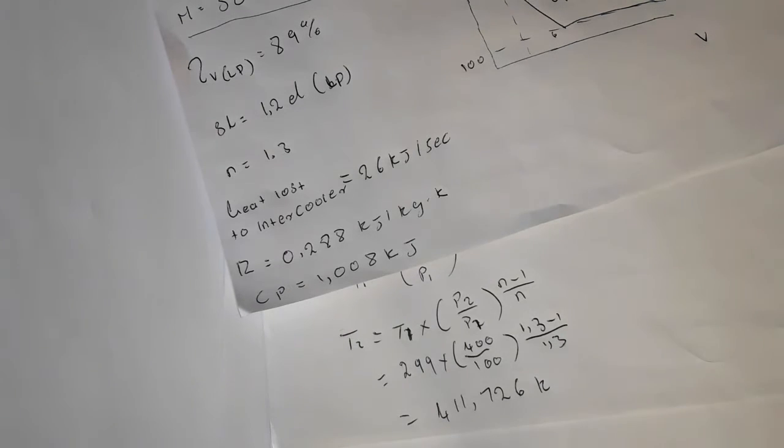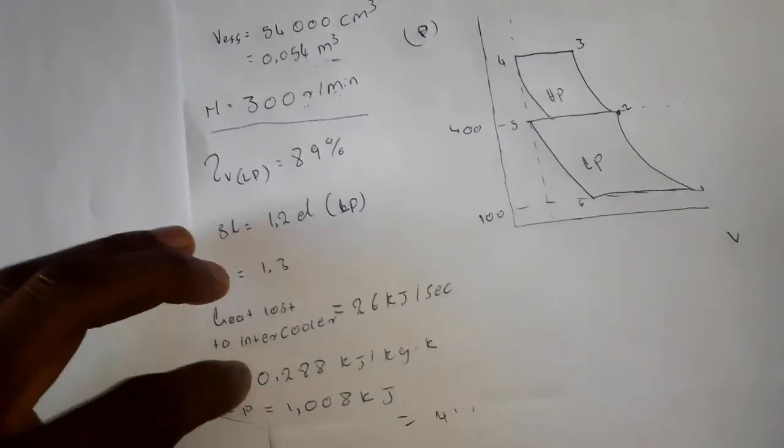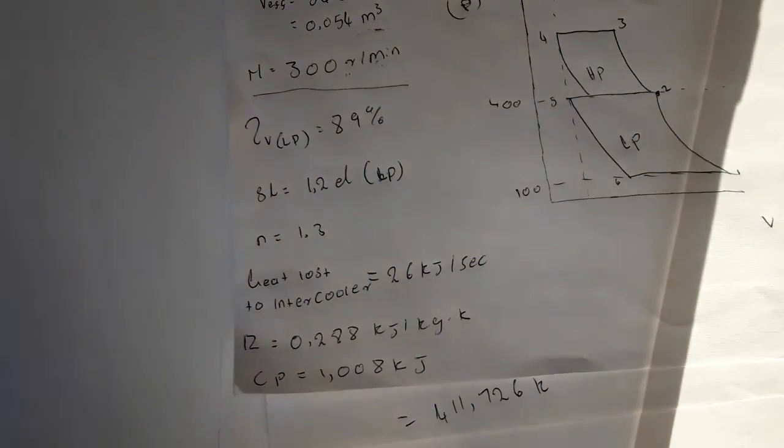And then we go to question number 3. They say the absolute temperature of the air at the inlet to the high pressure cylinder. Now they are looking for the temperature of the air after the intercooler. What is it that we know associated with the intercooler?